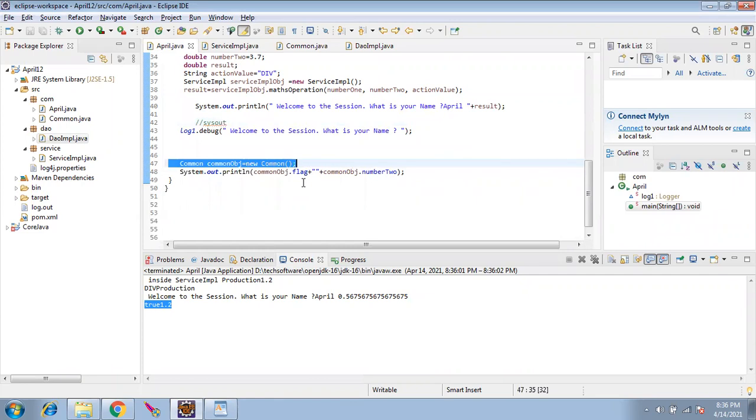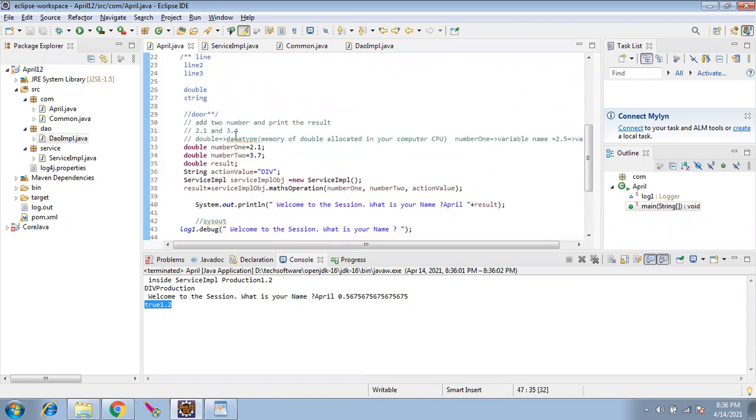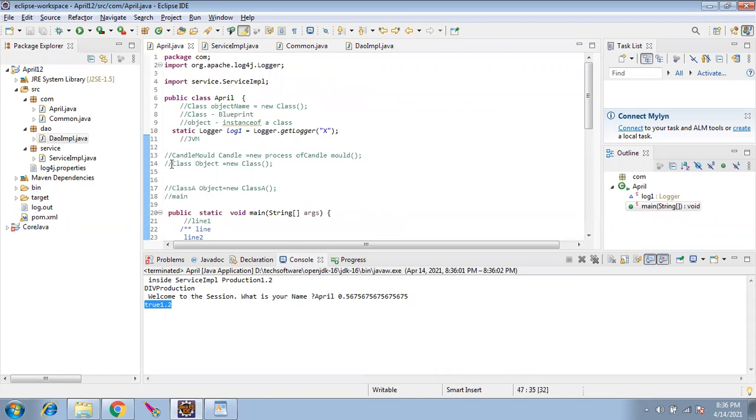Class and object name equal to new common. Yes, this is the common syntax: class object equal to new class, always. So we saw the parent child, and this is called inheritance.